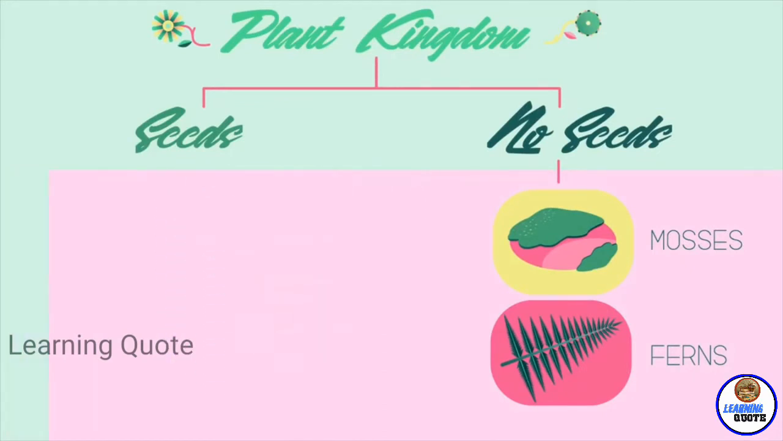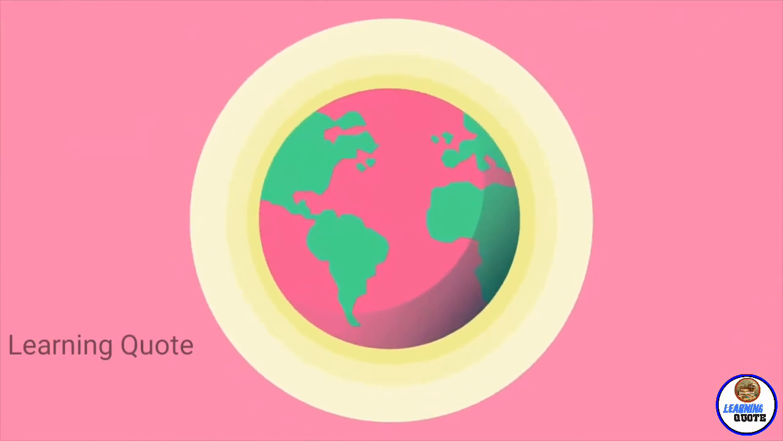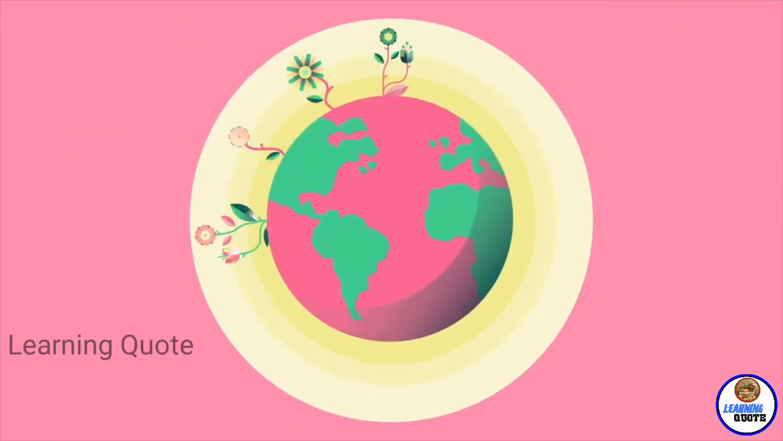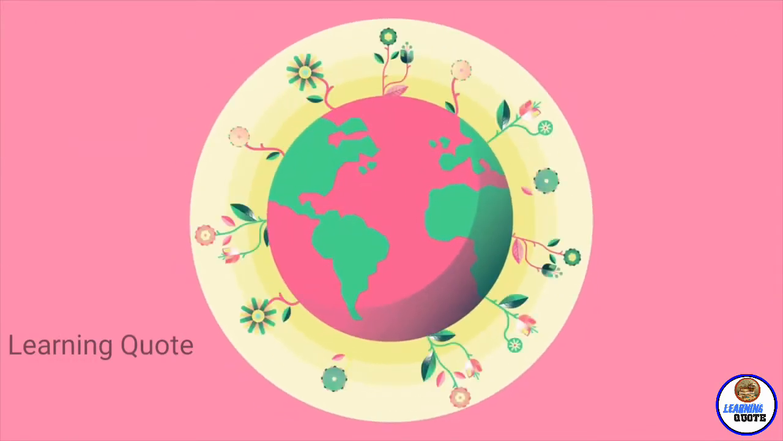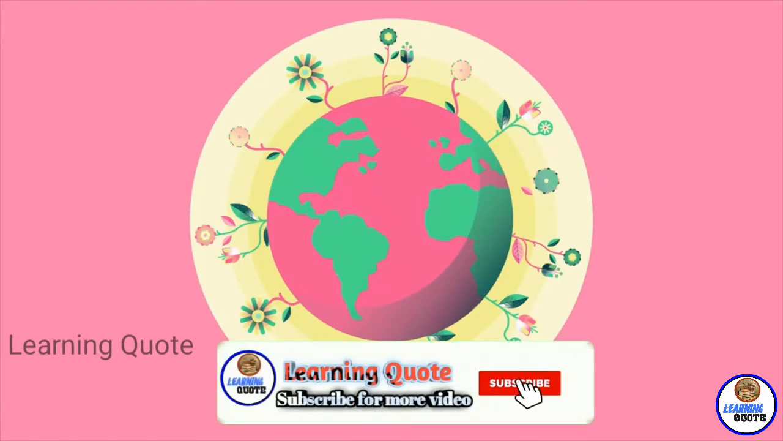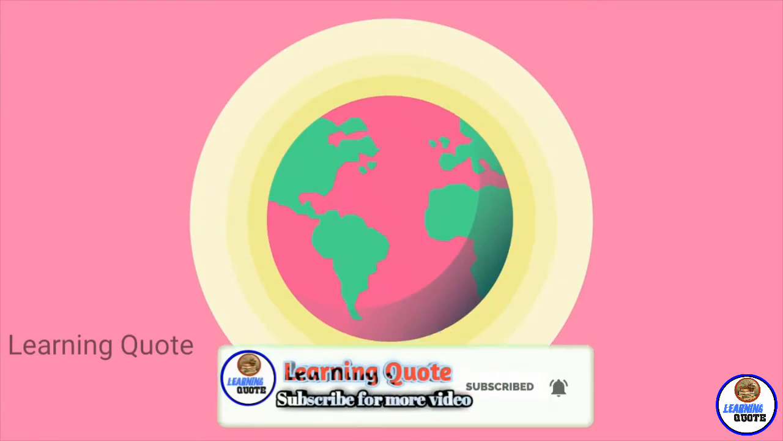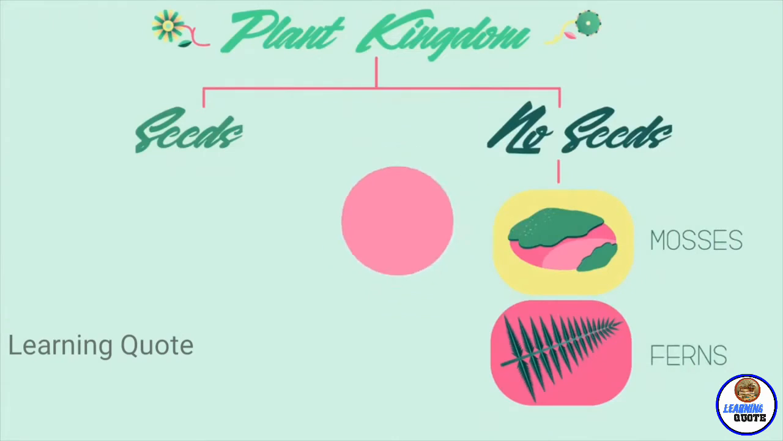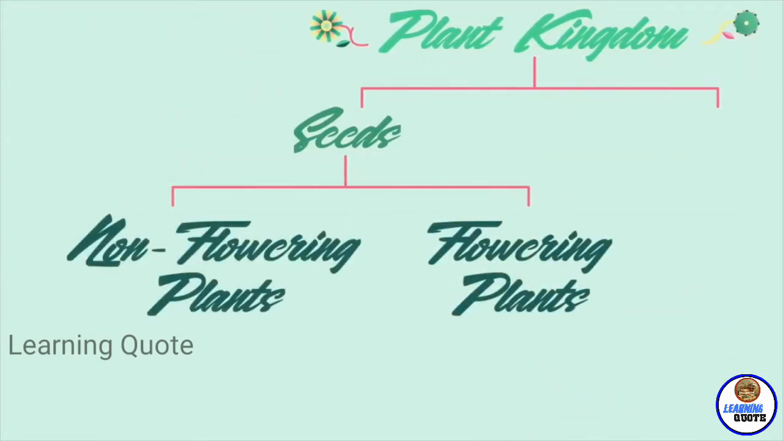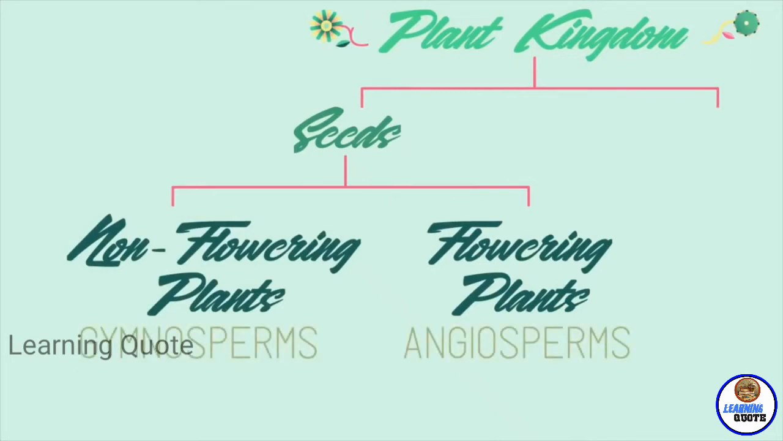The evolution of the seed was a huge evolutionary step for plants. It meant they could grow anywhere on earth, in any environment. They were no longer limited to extremely moist conditions. Seed plants can then be split into flowering plants and non-flowering plants. These have scientific names of gymnosperms and angiosperms.